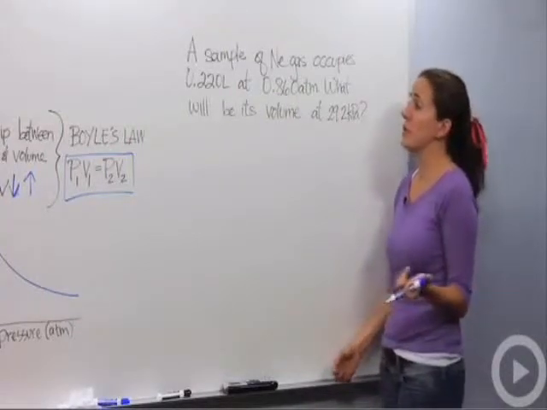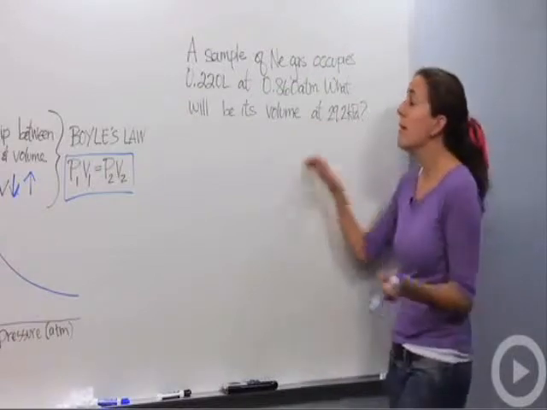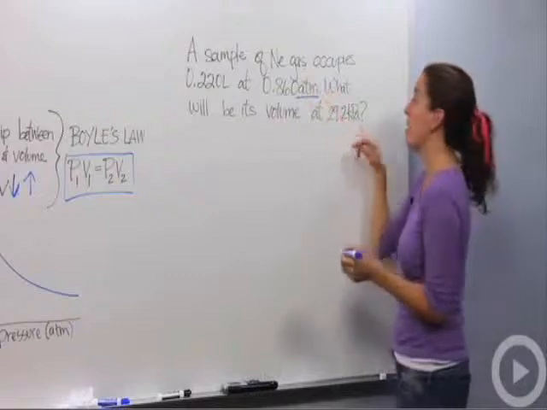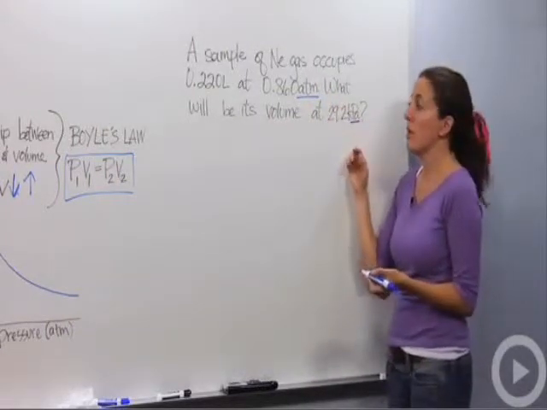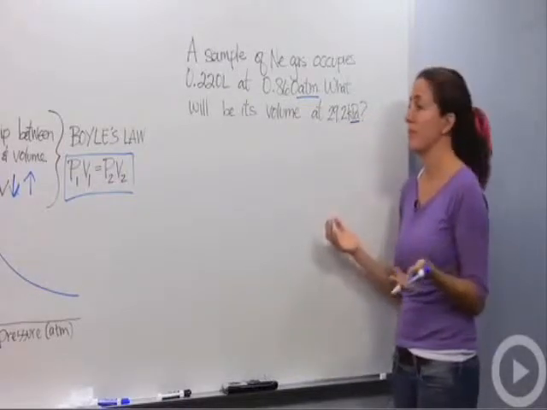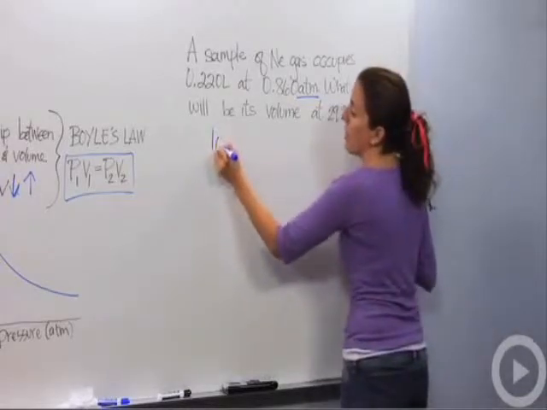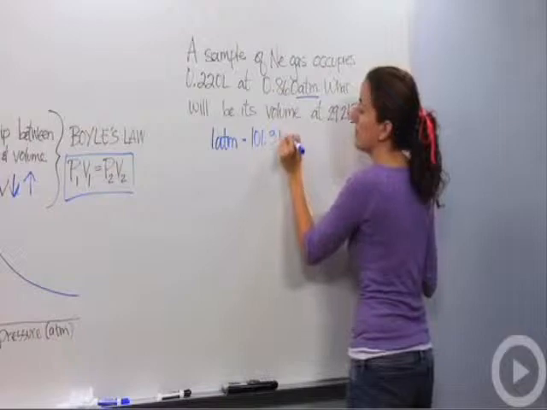Well, the first thing you should notice is that when we're dealing with pressure, we want to make sure that pressure is always in the same unit. In this case, pressure is in atmospheres in the first scenario, and the second one is in kilopascals. I don't like that, so I'm going to put them in the same unit. I'm going to just randomly choose atmospheres. It doesn't matter if you choose atmospheres or kilopascals. It'll give you the same answer. But I like atmospheres. So I know that 1 atmosphere equals 101.3 kilopascals.